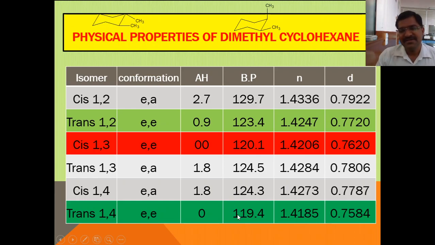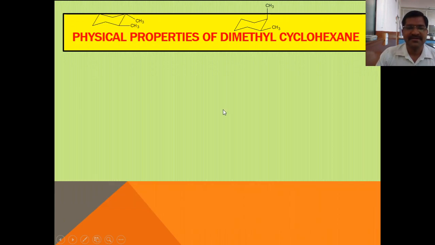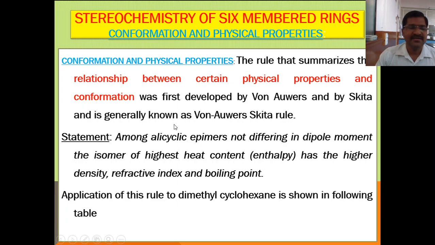So what is the reason? The reason is that, look at the statement. Among alicyclic epimers not differing in the dipole moment, the isomer of highest heat content has the higher density, refractive index and boiling point. That means we have to find out which isomer has the highest heat content.